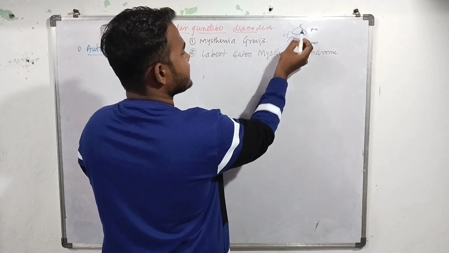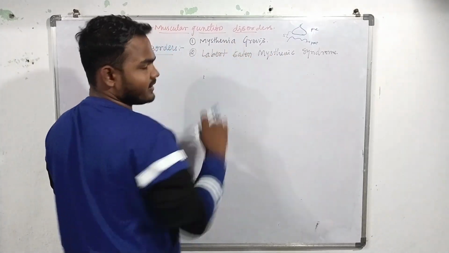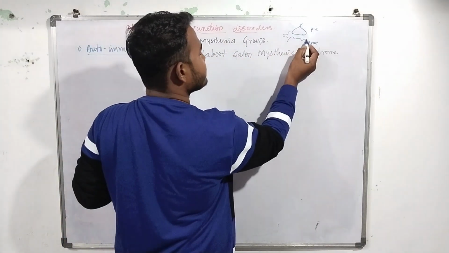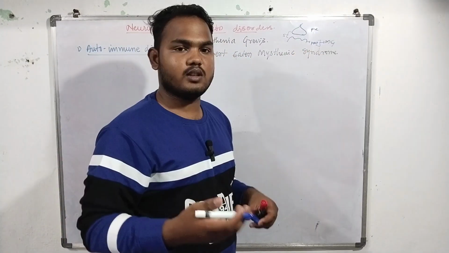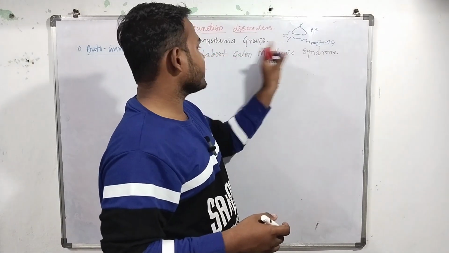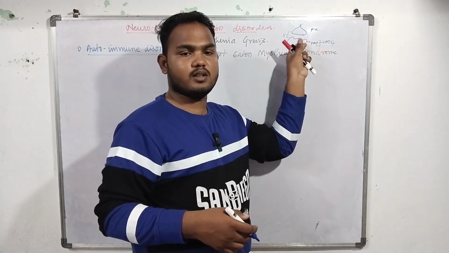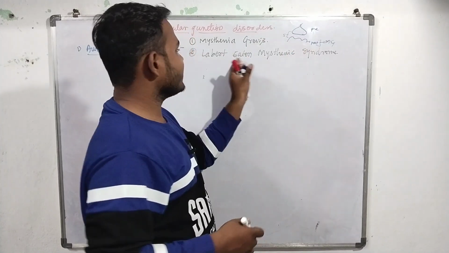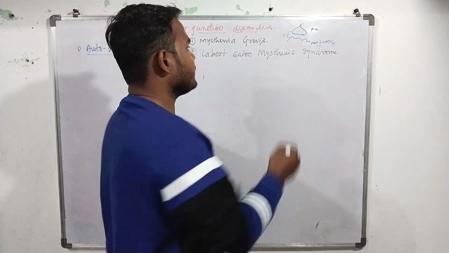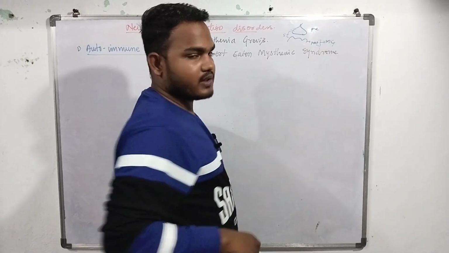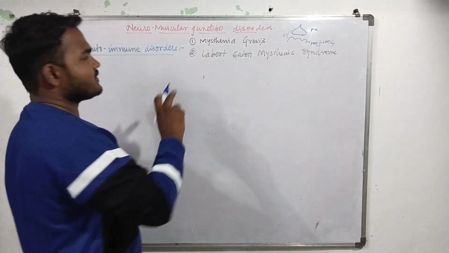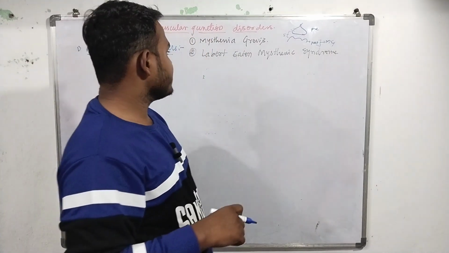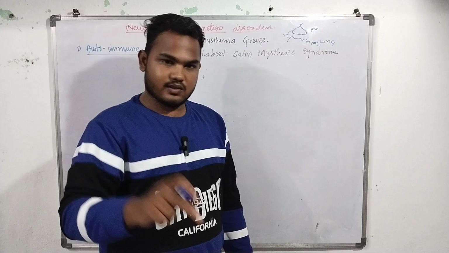In myasthenia gravis the impairment is in the postsynaptic terminal. In Lambert-Eaton myasthenic syndrome, the presynaptic impairment is present. This is the main difference between myasthenia gravis and Lambert-Eaton myasthenic syndrome.